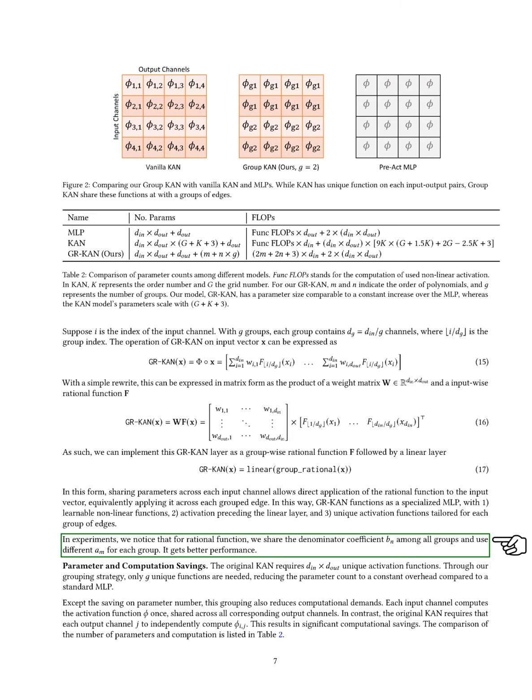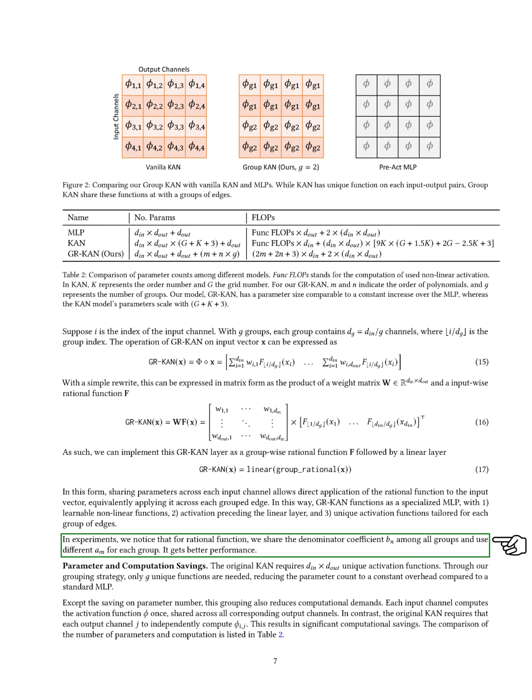For a GR-KAN layer, the output for each element is calculated by summing the contributions from the inputs, weighted by parameters, and adding a bias term. We assume that the inputs are independent and uniformly distributed. The weights follow a normal distribution, and we start by setting the bias to 0. We can describe the variance of the output in terms of the random variables involved.